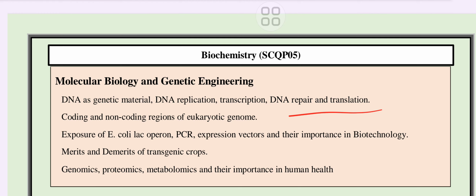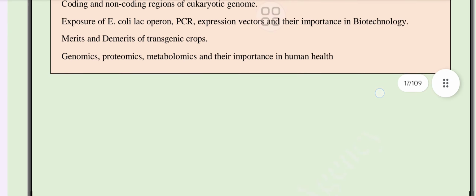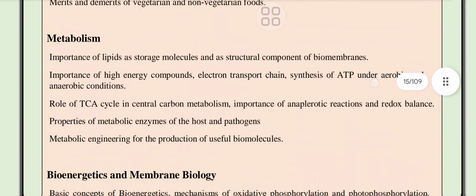transcription, DNA repair and translation, coding and non-coding region of eukaryotic genome, expression of E. coli lac operon, PCR, expression vector and their importance in biotechnology, merits and demerits of transgenic crops, genomics, proteomics, metabolomics and their importance in human health. This is about biochemistry and this is all the syllabus about prepare quickly.